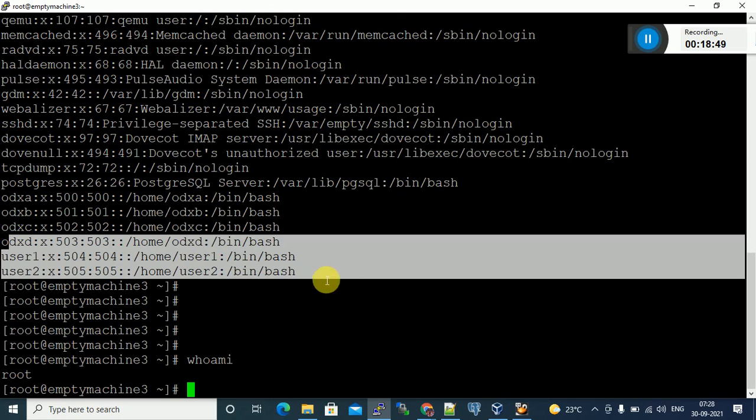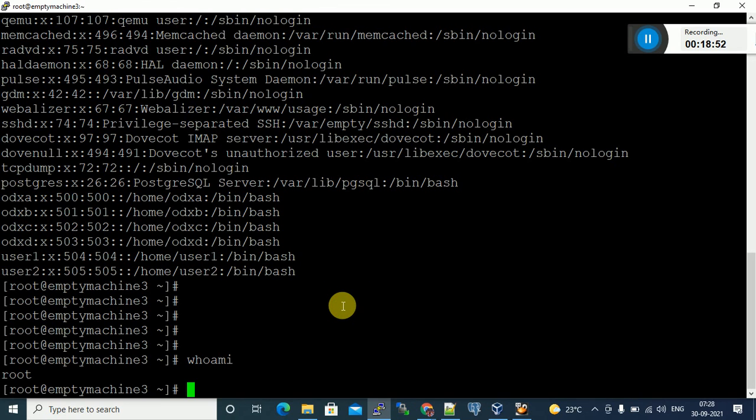I came to know this file, the password file. I want to know the group name. Which group is assigned for this user? ID. Yes.